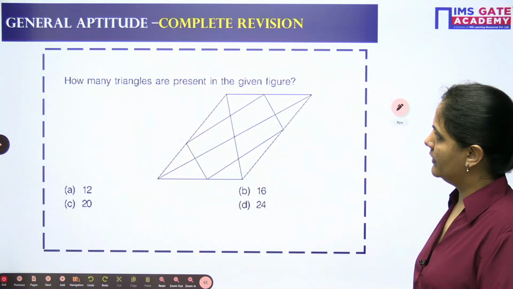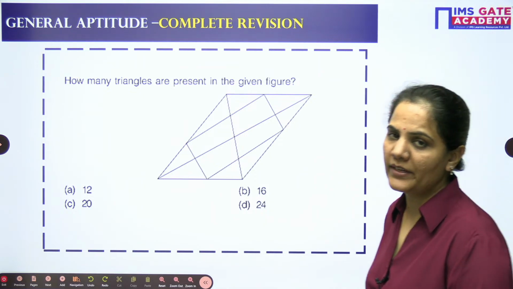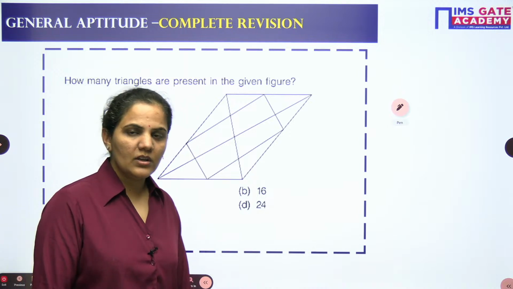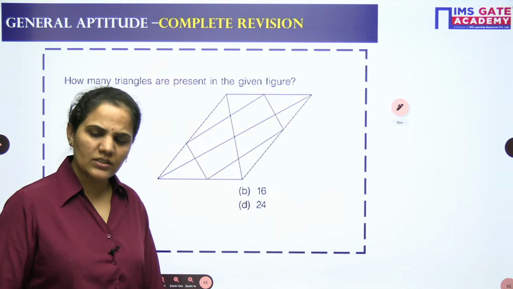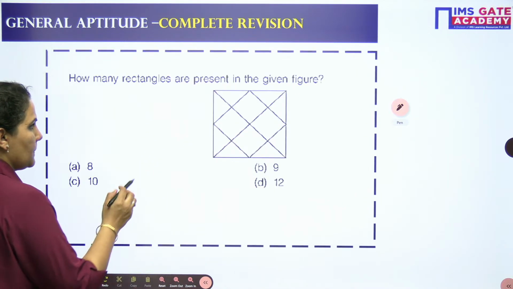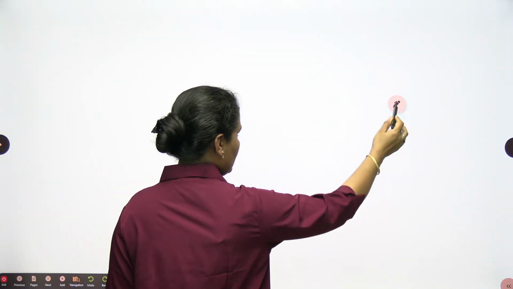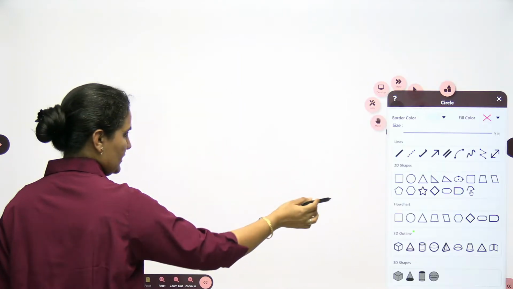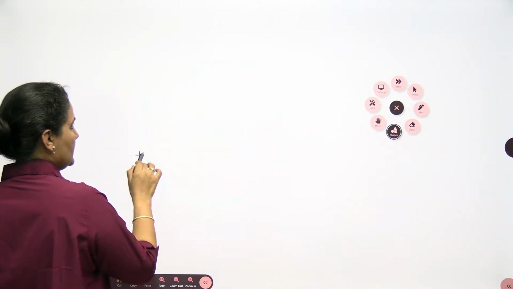Chalo. Clear? Now we have the next question: how many triangles. As related to this, I recently posted a short also that will help you whenever you want to count the number of triangles in these types of figures. You need to be very clear with the thought. So how to approach? Let's approach it. How many triangles do we have? I want to make the figure like this so that you will have clarity in this one.